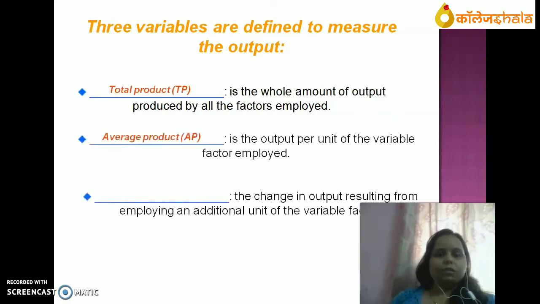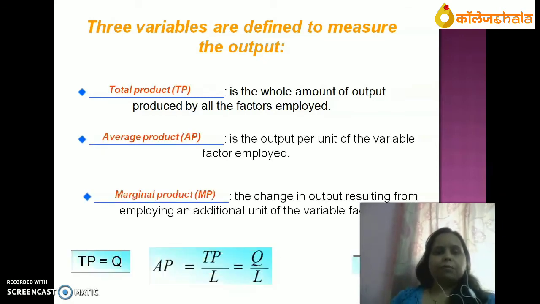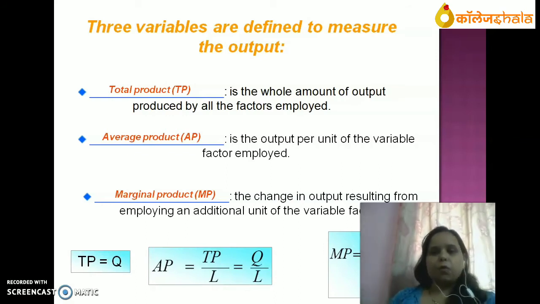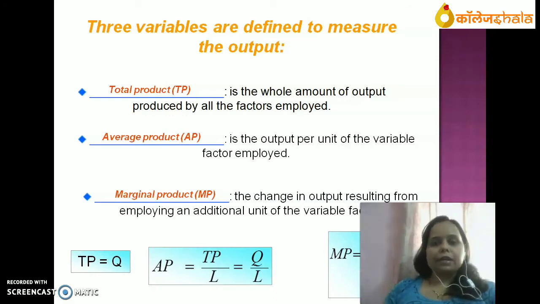Now there are three types of production: total product, average product and marginal product. What is total product? Total product is the whole amount of output produced by all the factors employed. Total amount of output which is produced with the help of inputs given, that is called total product. Total product is equal to Q.